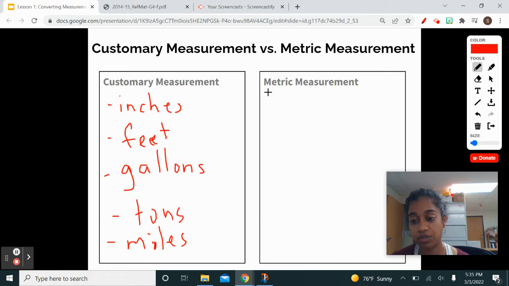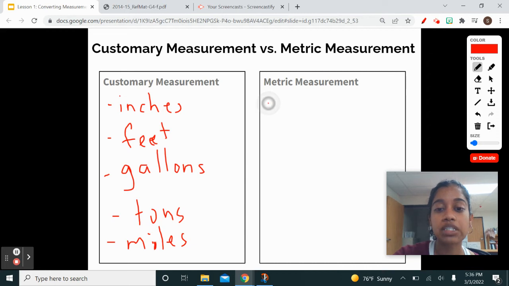Now, the metric measurement system, we see this a lot too, in places like science and math, and a lot of times in places outside the United States. The units in the metric measurement system usually go up in tens.